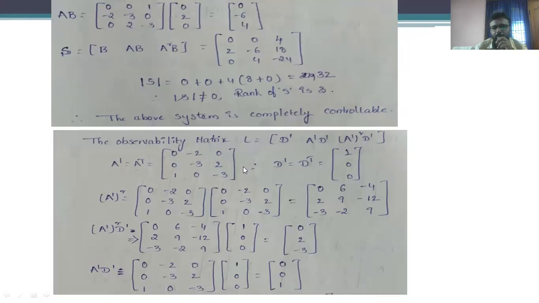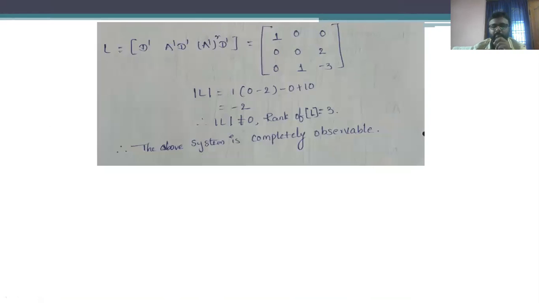So upon determining these particular values independently, we are able to place the matrix. That means we have to evaluate the matrix capital L as D complement, A complement D complement, A complement whole square into D complement, and this is the matrix we have obtained. After that we have to calculate the determinant of this particular 3 by 3 matrix. We have obtained the value minus 2. That means the determinant of the matrix capital L is not equal to 0. Therefore, this particular system is said to be a completely observable system.